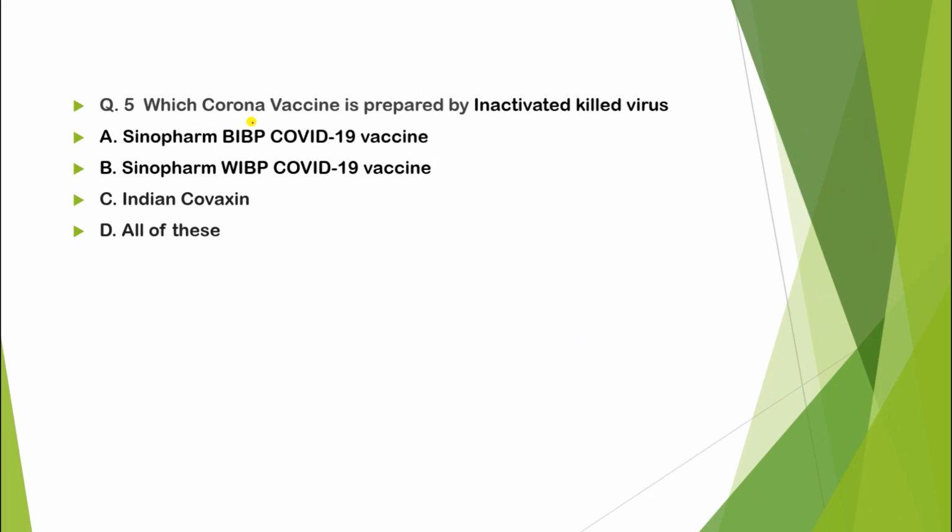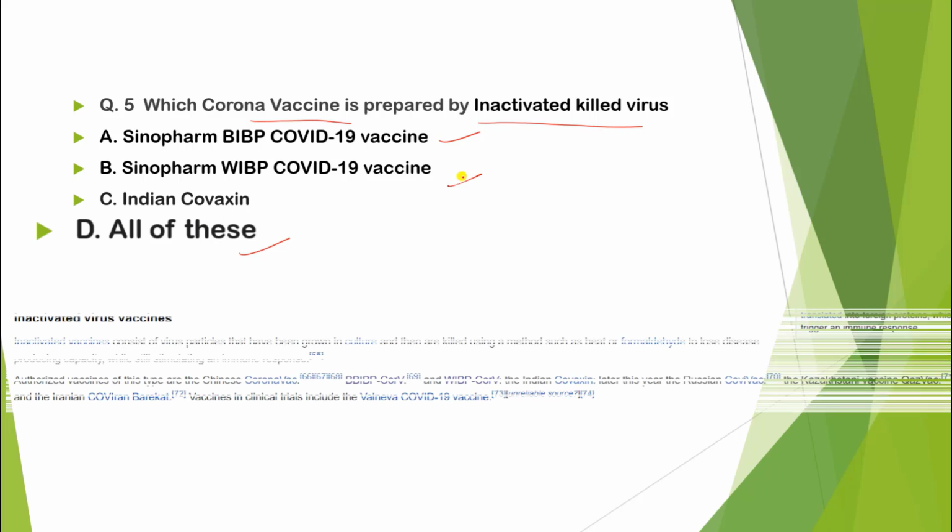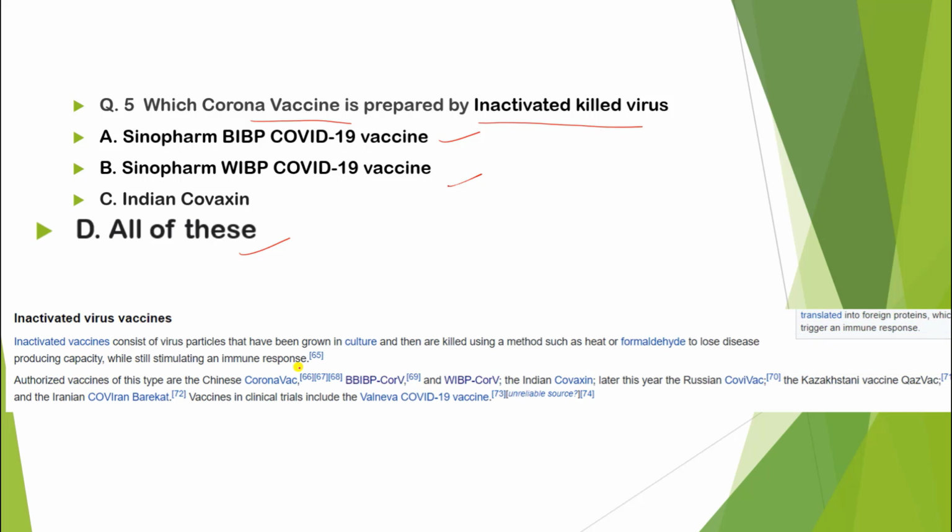Question number 5: Which of the corona vaccines is prepared by inactivated killed virus? The correct answer is all of these, meaning Sinopharm BIBP and Sinopharm WIBP. Just look at this. Here we have BIBP and WIBP, and the third, Indian Covaxin. All these are inactivated virus vaccines prepared for corona.